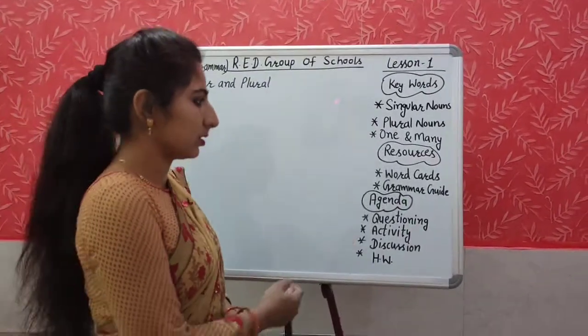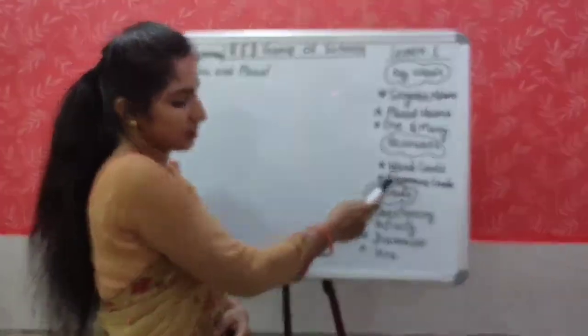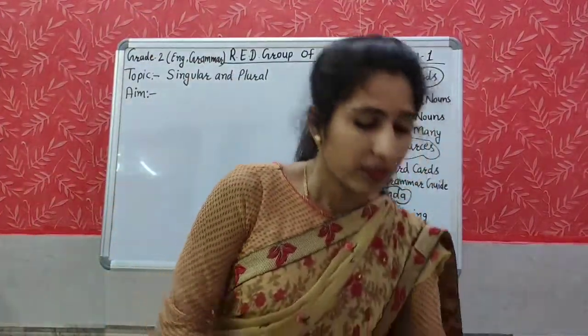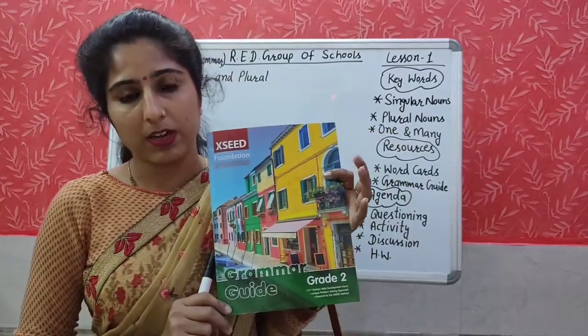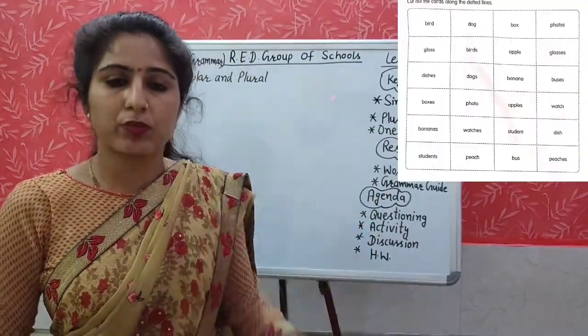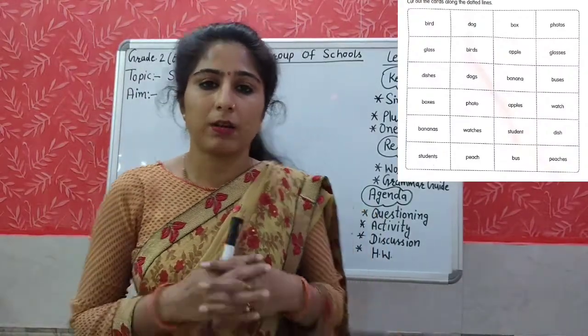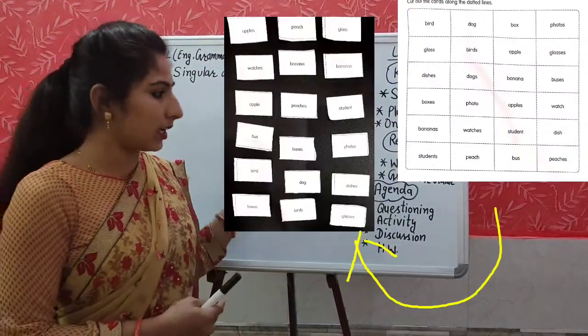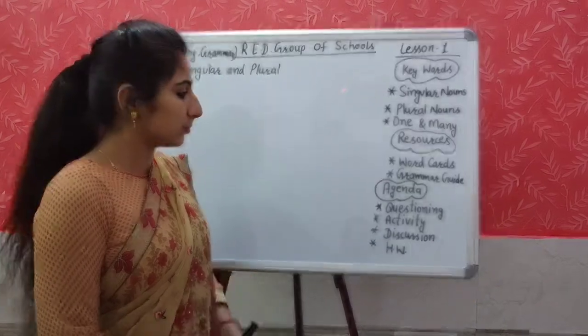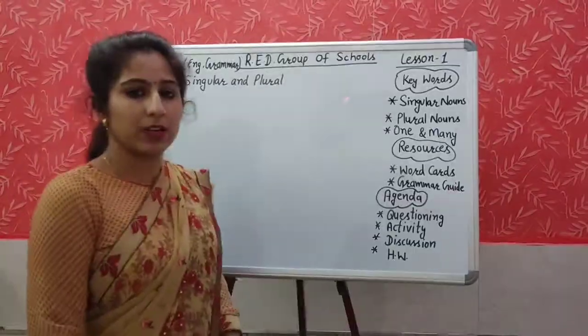What are the resources? The word cards, which are given in the English grammar guide on page number 53. You will tear that page and make the cutouts, as I have made the cutouts. You will also make them like that. And the English grammar guide.